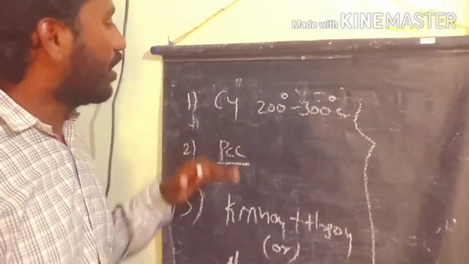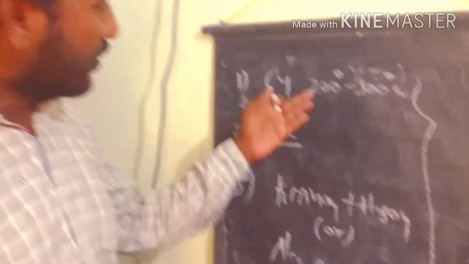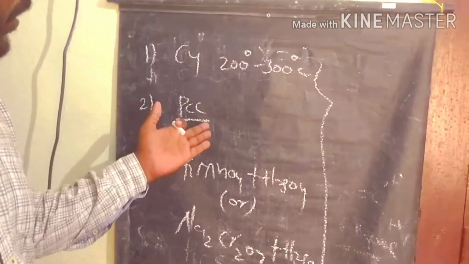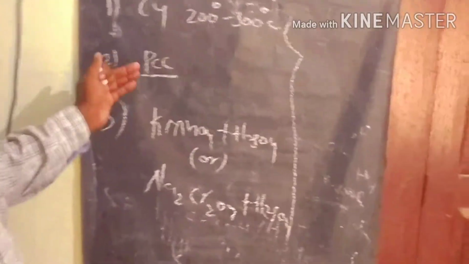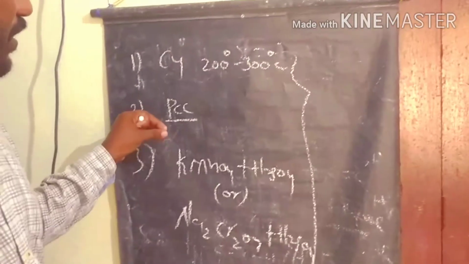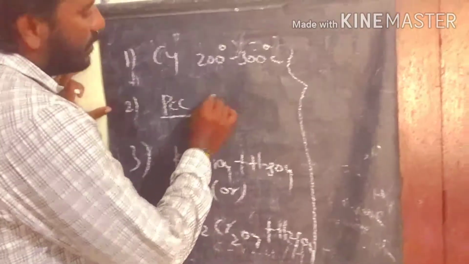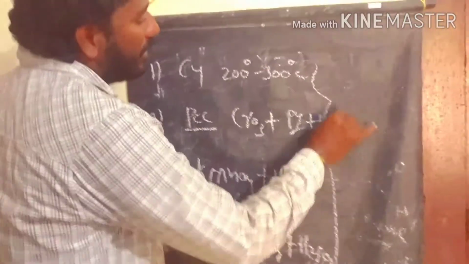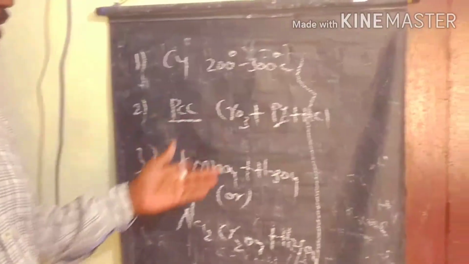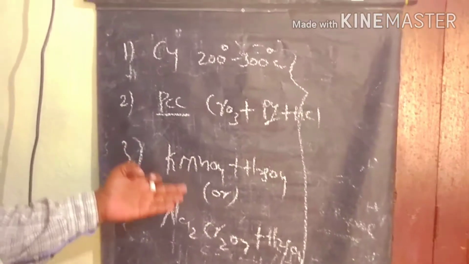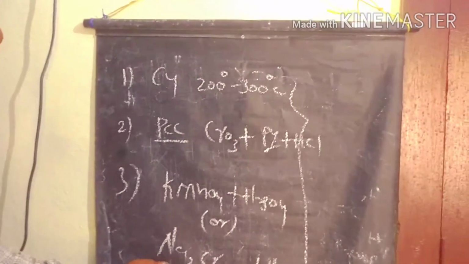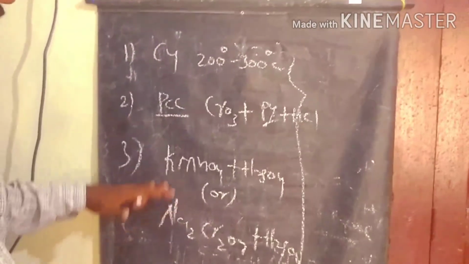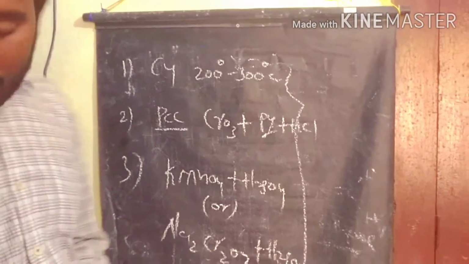The first one, copper, at high temperature, we use 200 to 300 degrees. The PCC, pyridinium chlorochromate, is one of the reagents we prepare in situ. It is generally prepared by the reaction of chromium trioxide with pyridine plus HCl, giving pyridinium chlorochromate. The third is KMnO4 plus H2SO4 or sodium dichromate. Let's discuss them in depth, from copper to KMnO4.